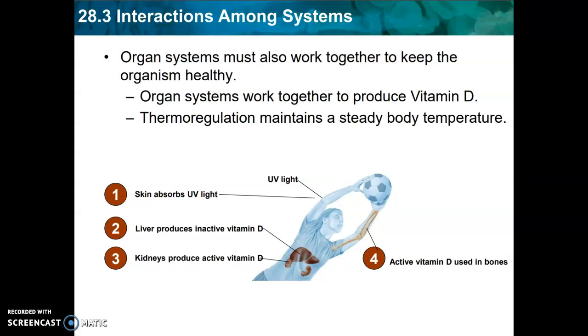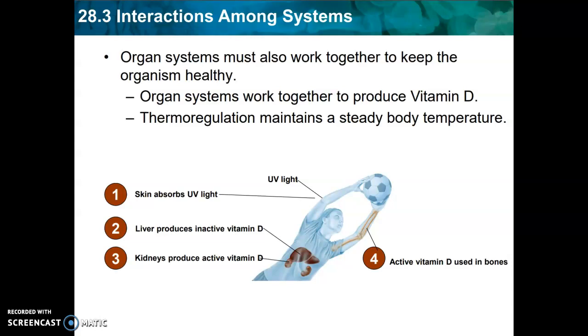Next, the control center or liver produces inactive vitamin D. We can see this because the image is showing where the liver is in that person's body. Next, the communication system or the kidneys produce active vitamin D. You can see the kidneys are right below the liver.